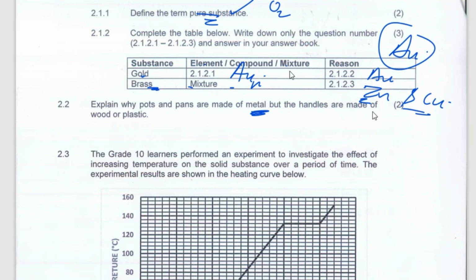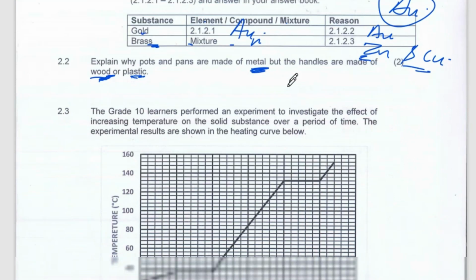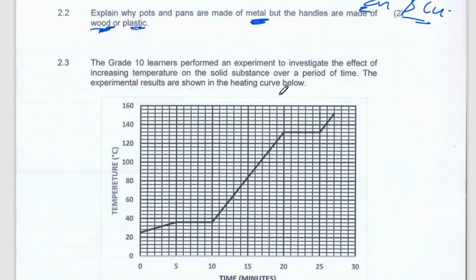But the handles are made up of woods or plastics, so that these are bad conductors, or they are good insulators. Yes, so that you don't burn when you're holding these saucepans or pots. Yes. They're saying grade 10